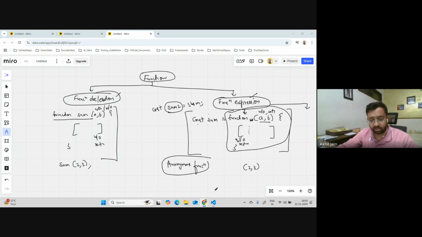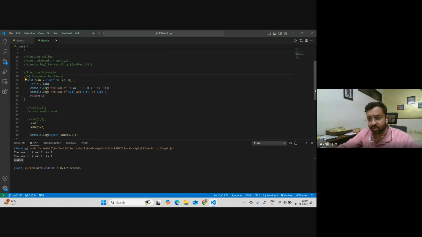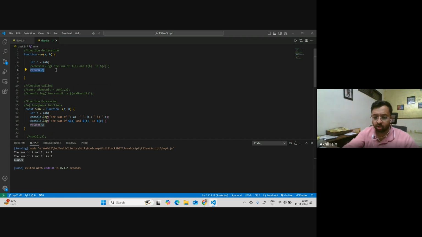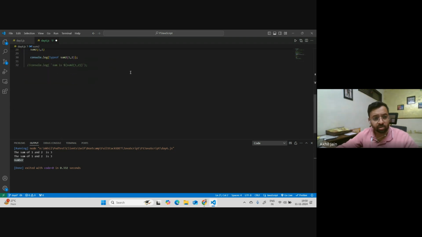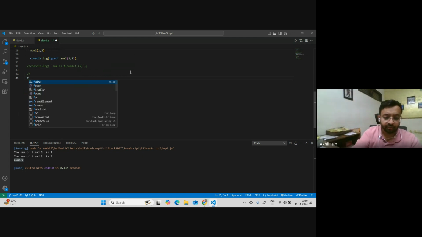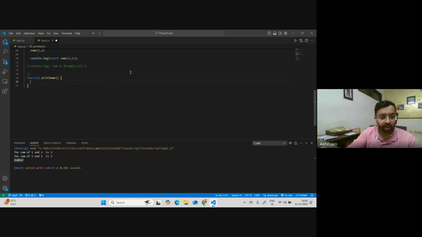Let me just make sure that you understand this part. Currently you are returning here, you could avoid returning, we discussed this part. But if you want to create a function which does not accept any inputs, this is how it will be. It will not accept any inputs, and maybe I just want to print a name. Let's say I have a function which does not return anything or take any inputs. So I'll do a function, let's say printName, with the name hard coded, and I will say console.log Akhiljan. Here again, double quotes, single quotes, or template string, whatever you feel like, you can type.